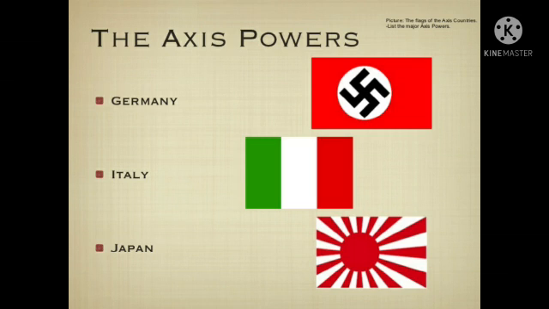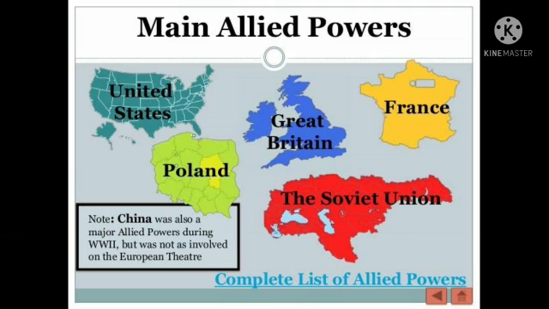In an effort to extend this policy of aggression, Italy and Germany, along with Japan, formed an alliance called the Axis Powers. Countering this alliance, Britain, France, and China formed the Allied Powers.